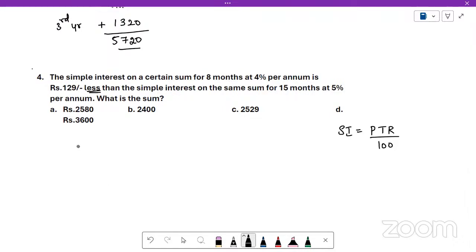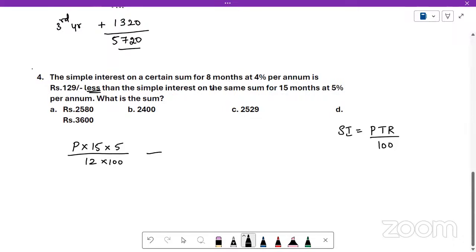So let me write down that first. So P into time is 15 months. I have to divide it to year, and rate of interest is 5%. PTR by 100. P we don't know, we are supposed to find it. R is 5. Time is supposed to be taken in years. Since 15 months is given, 15 by 12 will be the number of years. This is the simple interest earned in the second case.